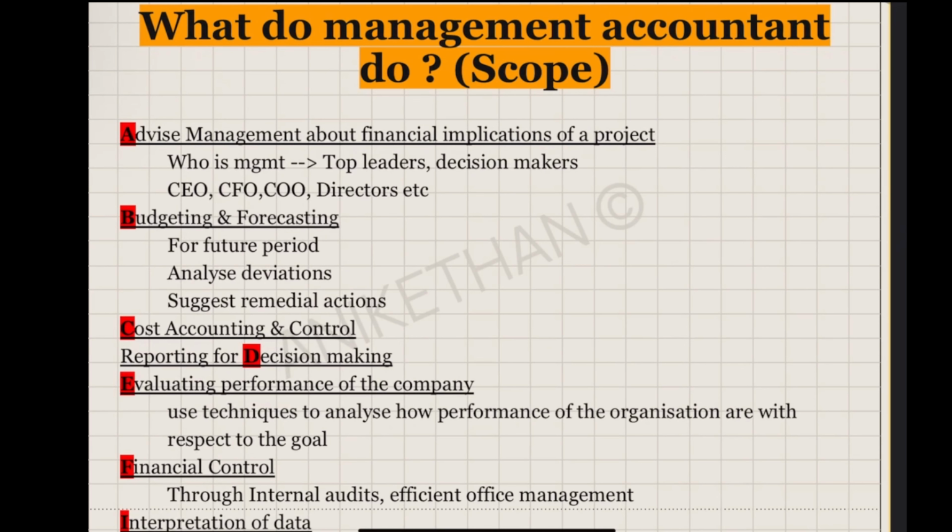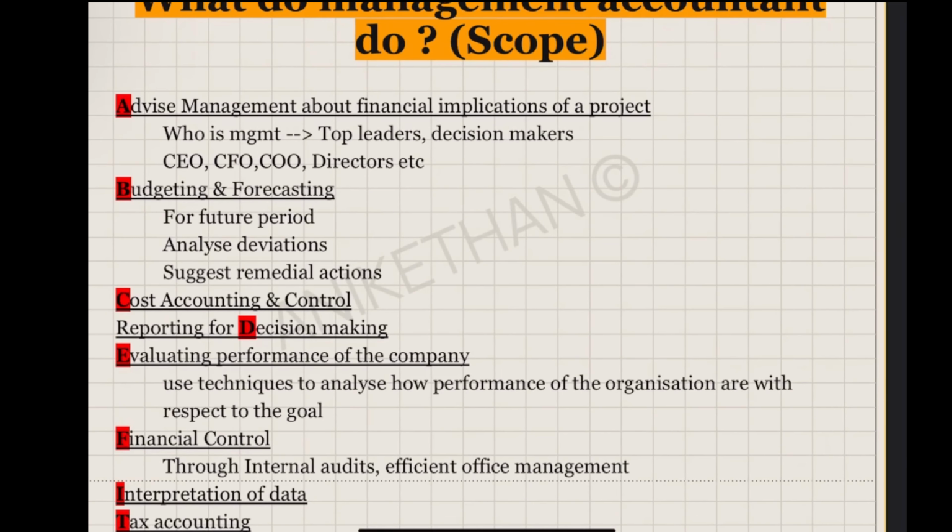About what? If I take this project, what is going to happen? How is it going to look? How much revenue will I get, let's say, in the next 3 years? For that, how much investment will I be doing? What is going to be my variable cost? What is going to be my fixed cost? What is my payback period? What is my internal rate of return? The payback period and internal rate of return are mostly financial management topics, but management accountants know about this. B is they do budgeting and forecasting.